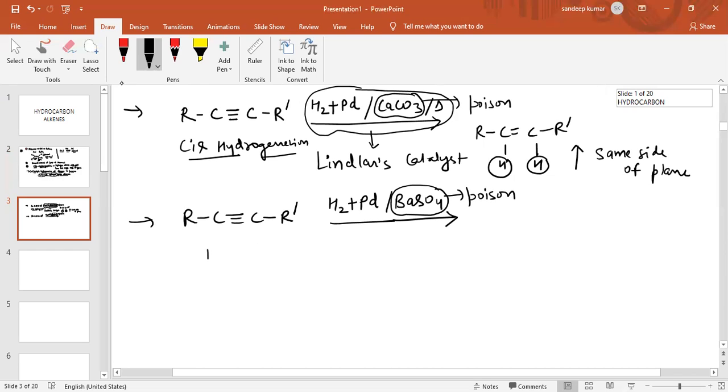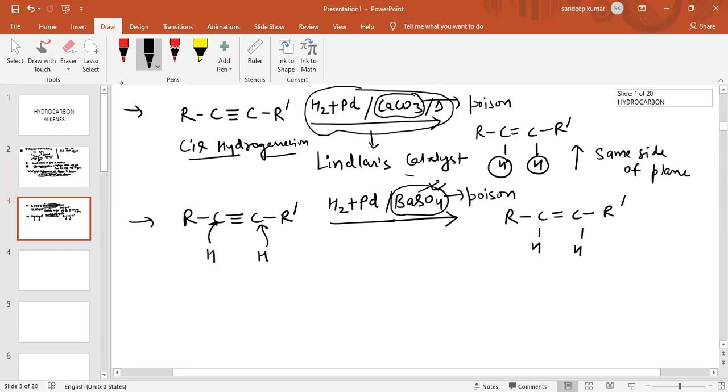Again, this is also cis hydrogenation. So the hydrogen atoms will come from the same side of the plane, and the triple bond will convert into a double bond. So there is addition of hydrogen. If we do not use this poison, then the alkyne will convert directly into alkane.